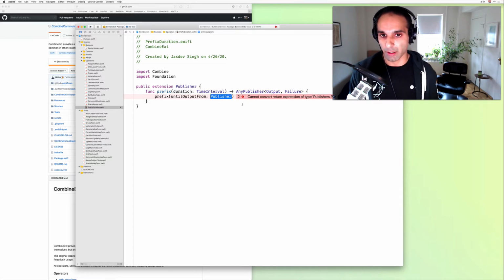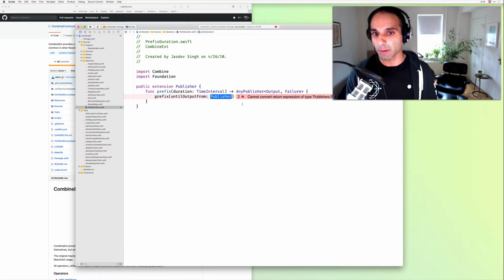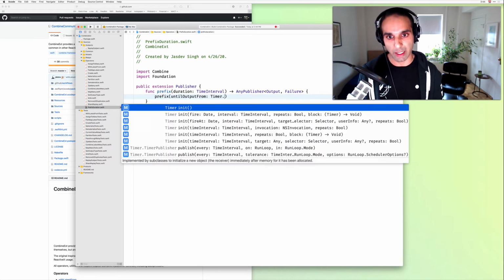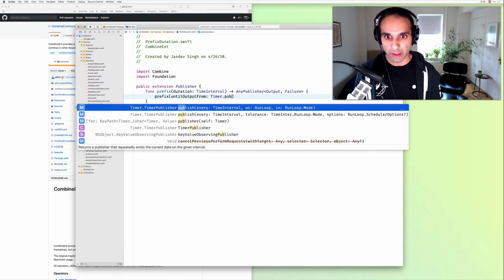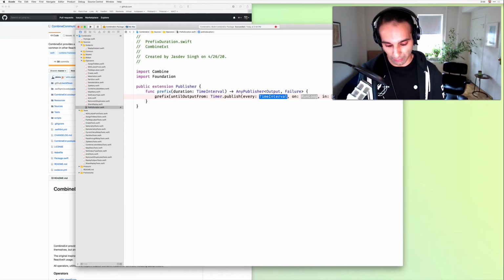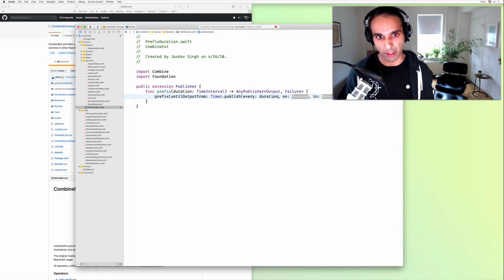It turns out that Foundation, which I believe imports Combine, has some overlays on top of some Foundation types that give them a Combine-like interface to more easily work with. There's actually a Timer.publish method, and what's awesome is that it returns a timer publisher that we can work with. So we're going to say publish every duration, and we'll make sure it only fires once in a bit.